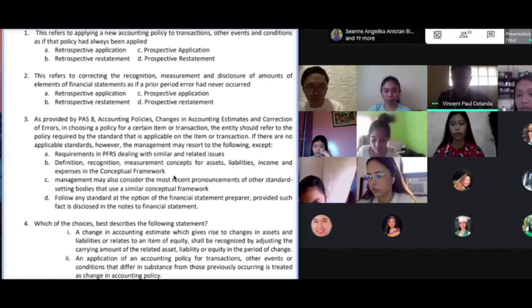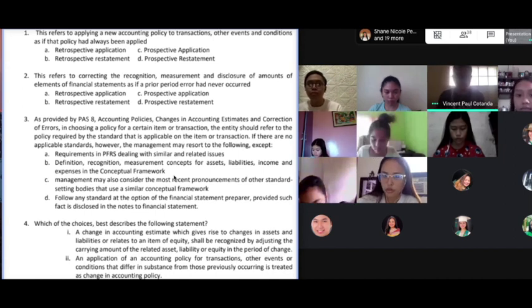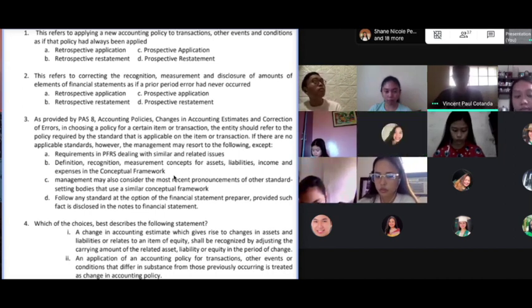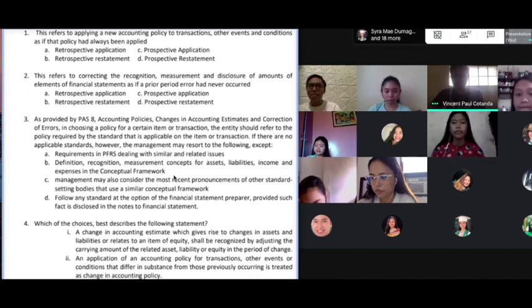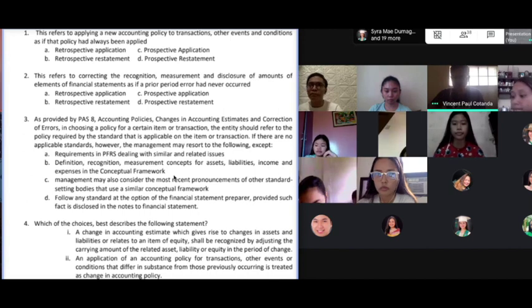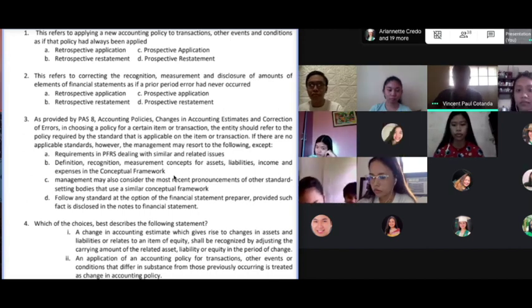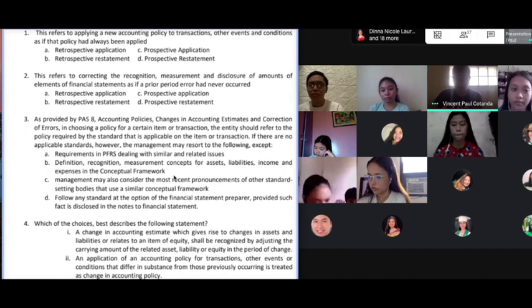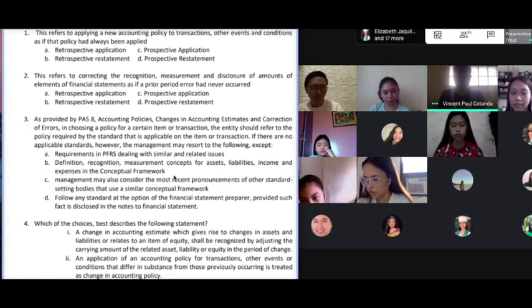So that's correct, class. Letters A, B, and C are actually provided in the standard on how to deal with areas in which no applicable standard is available. Now, what I want you to take note of, class, is that A, B, and C are in a hierarchy. If there's no applicable standard, you must first look for similar requirements in the standards for similar and related issues.